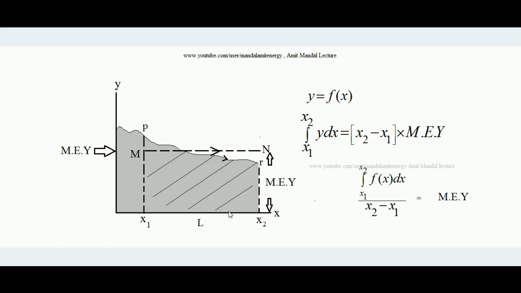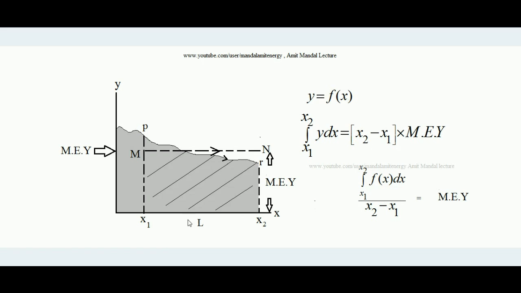So we know the rectangle's area is what? Length into breadth. So length is what? x2 minus x1, that is L, into this breadth, that is equal to the mean effective y. So the area under this curve between the points P and R and the area under this mean effective y must be the same. Applying that concept, x1 to x2 y dx, this is the integration between these 2 points, limits are x2 and x1, must be equal to the area under this line Mn.